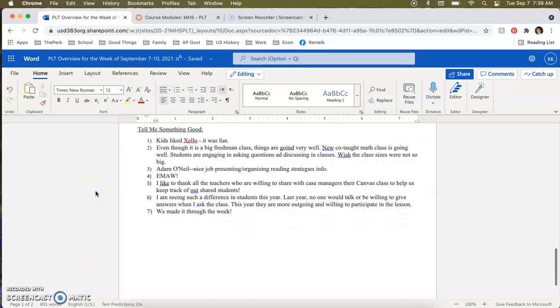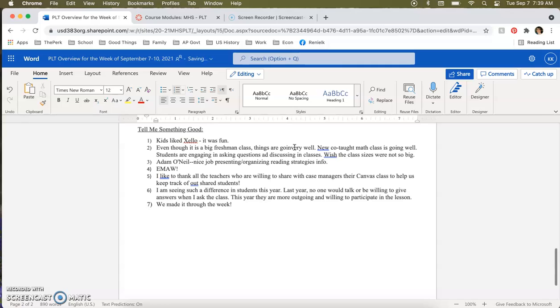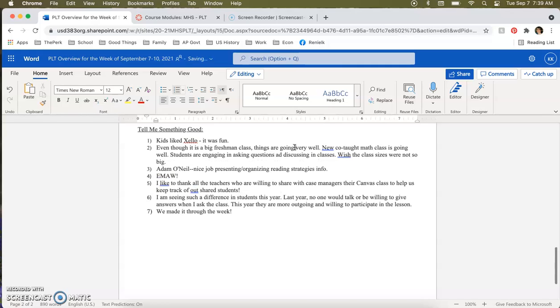And finally, the Tell Me Something Good section. First, kids like Zello. It was fun. That is good. Number 2, even though it's a big freshman class, things are going very well. The new co-taught math class is going well, and students are engaging and asking questions and discussing in classes. Wish the class sizes were not so big. We all do. Thank you for saying that.